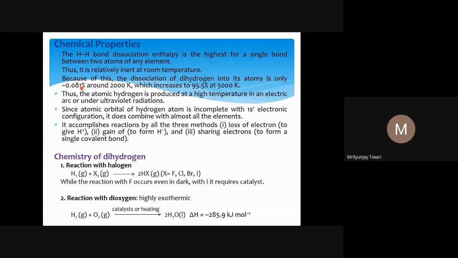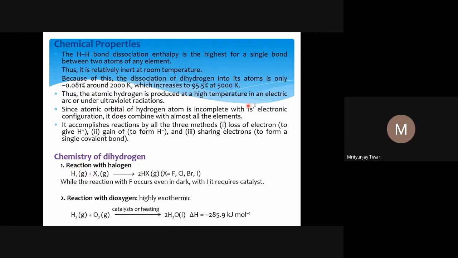Hydrogen molecule will be dissociated. And this increases to 95.5% at 5000 Kelvin. For 5000 Kelvin, you can imagine how high a temperature it is. Thus, atomic hydrogen is produced at a high temperature in an inert arc or under ultraviolet radiation.